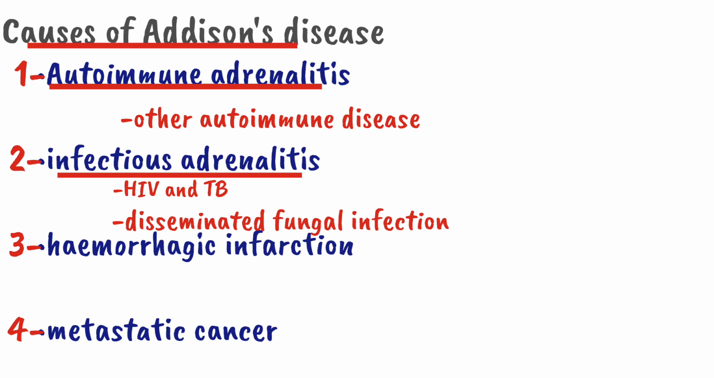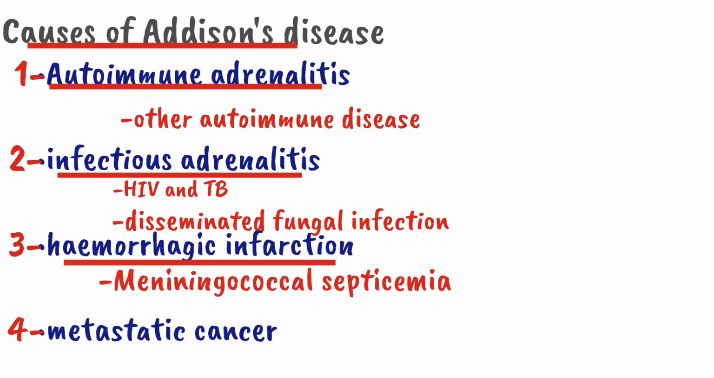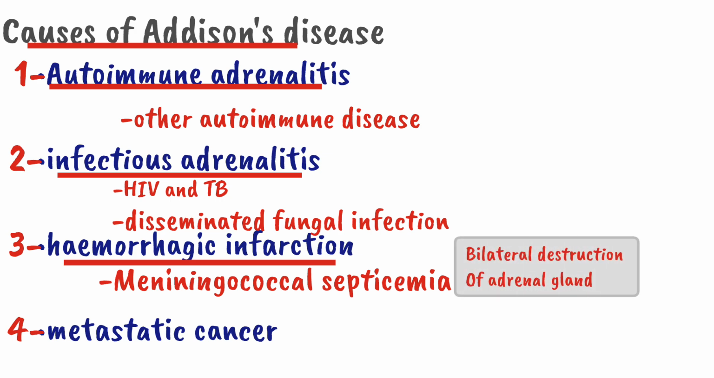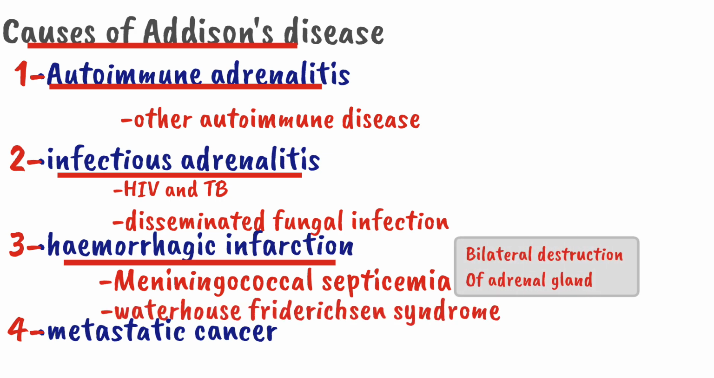Hemorrhagic infarction means that when a patient suffers from meningococcal septicemia, there will be a bilateral destruction of the adrenal gland. This is also called Waterhouse-Friderichsen syndrome. So it causes Addison disease. Some metastatic cancers also lead to Addison disease.